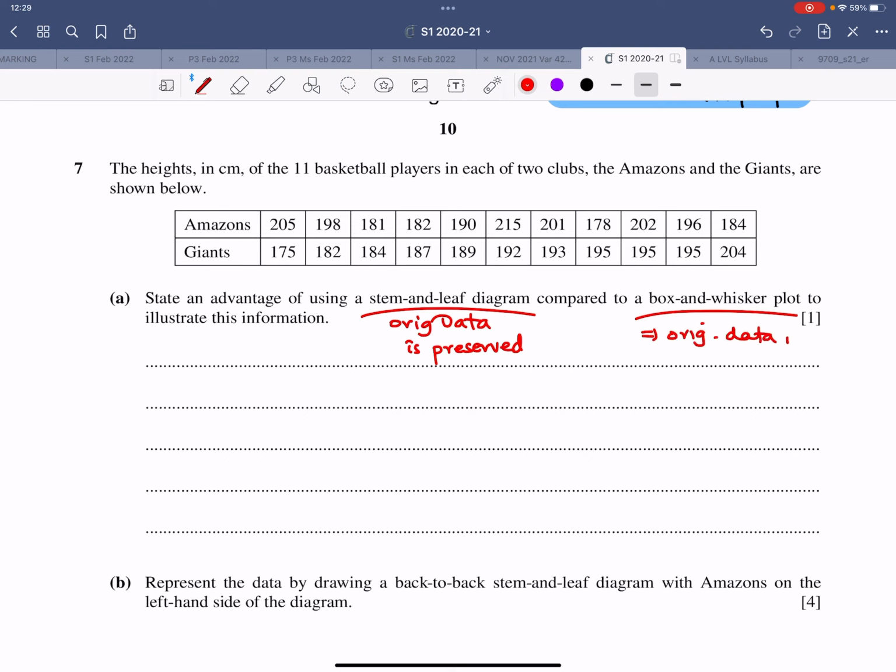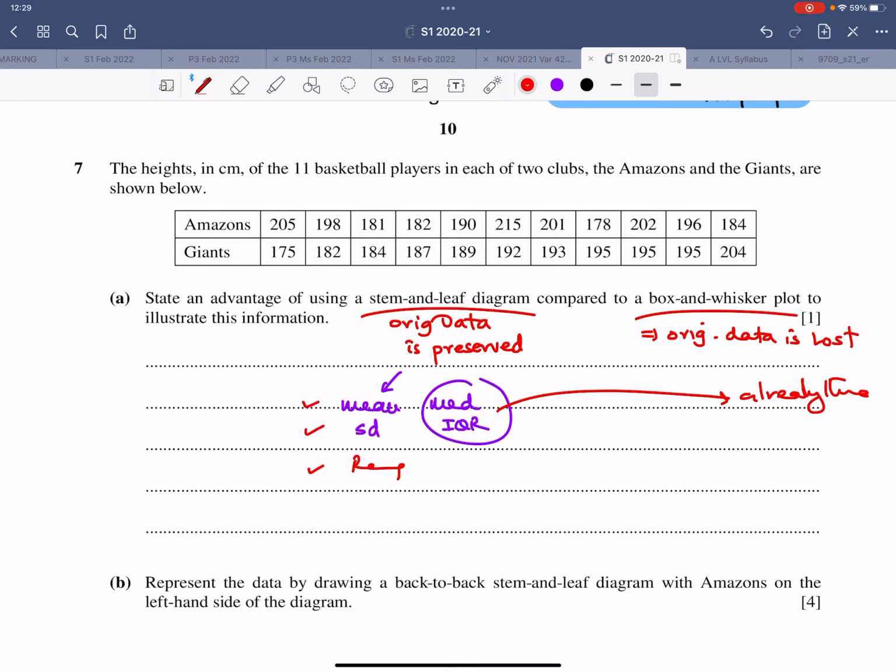And once you have the original data, you can use it to find mean and standard deviation and variance and median and interquartile range and so on. But this is not a strong point because this is already there. So ignore this. But mean and standard deviation and range, the highest value minus the lowest value, things like that, are already there in the original data.